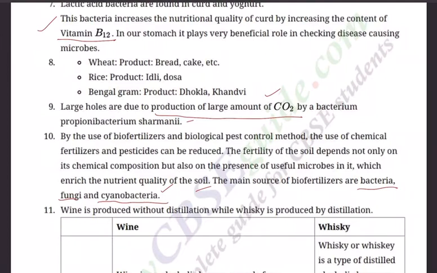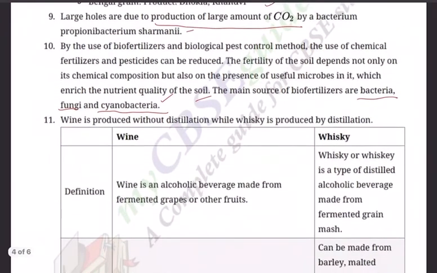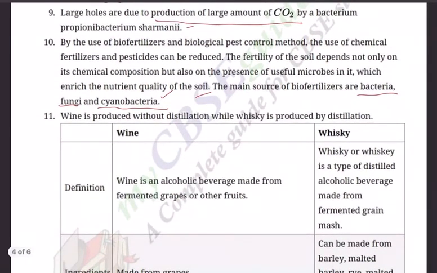And some of the biofertilizers I have already discussed in our video tutorials. I have shown the pictures of them also, right? One of the cyanobacteria, which is the perfect one, perfect 100% nutrition, is spirulina.